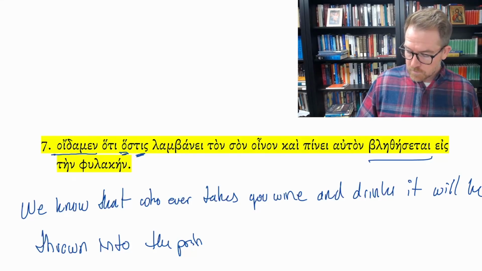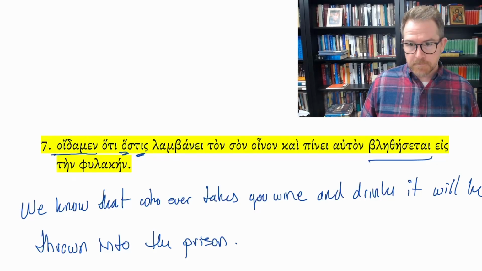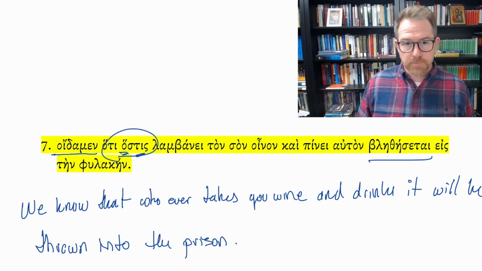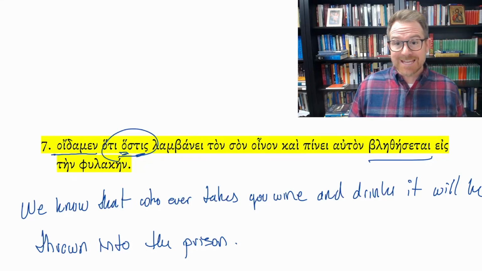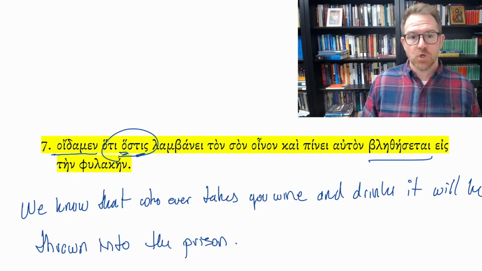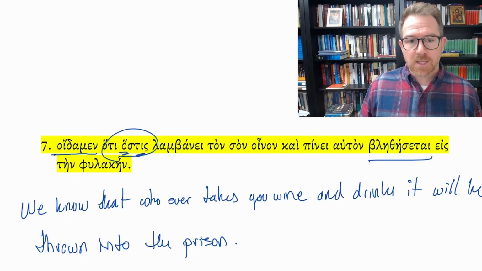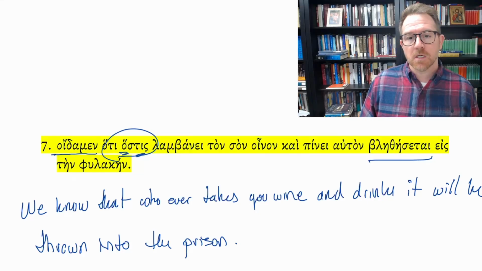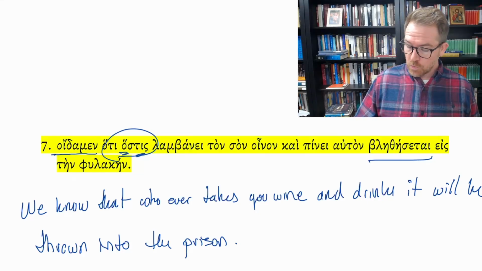And so this is the use of the indefinite relative pronoun. The relative pronoun hos, and the indefinite pronoun tis, who, like someone, who someone, that is, whoever takes your wine, the wine that belongs to you.